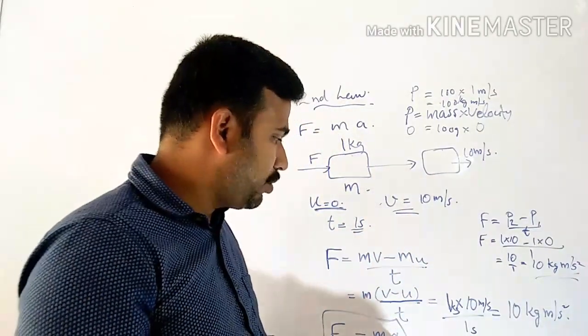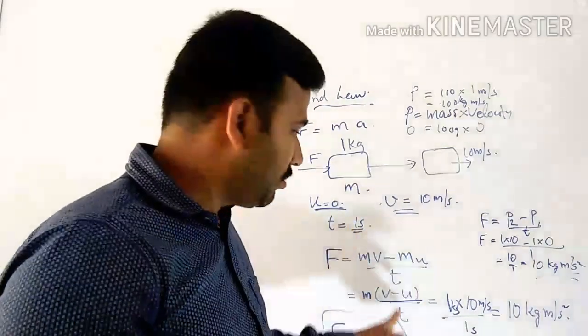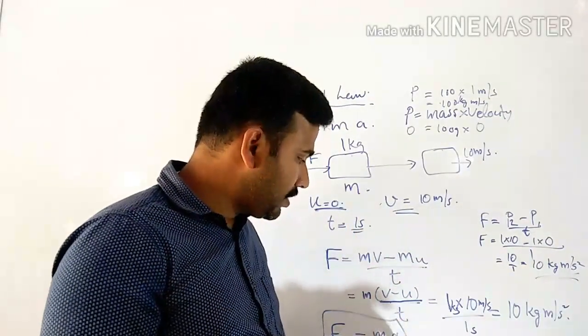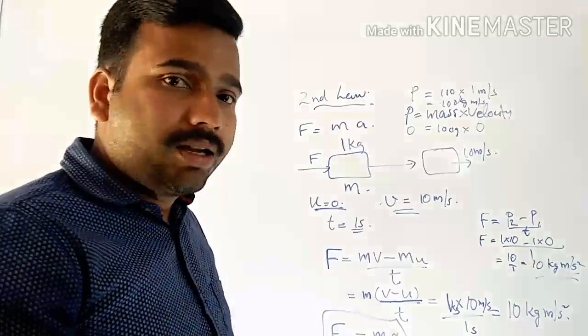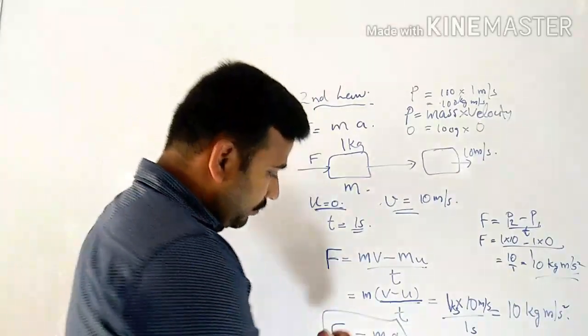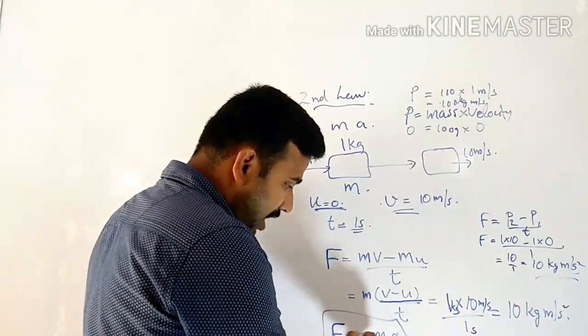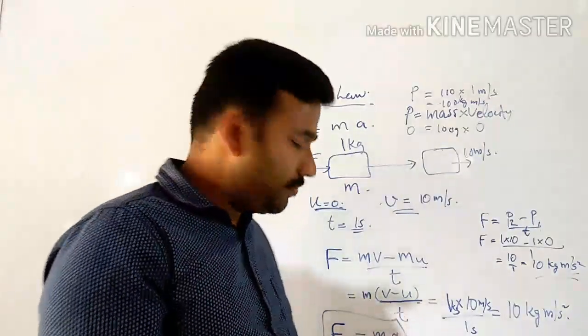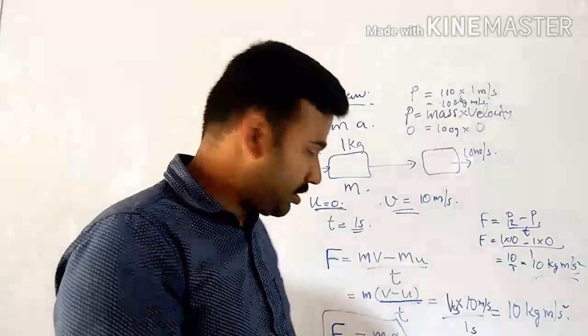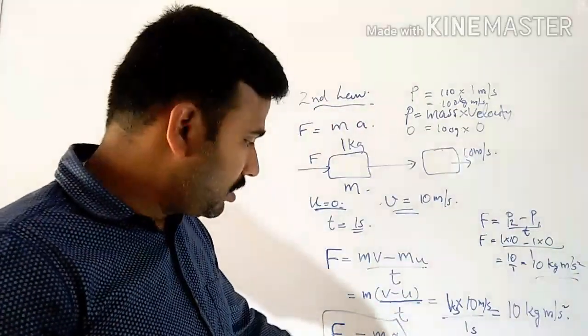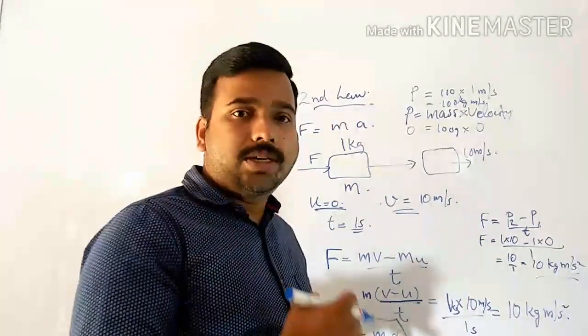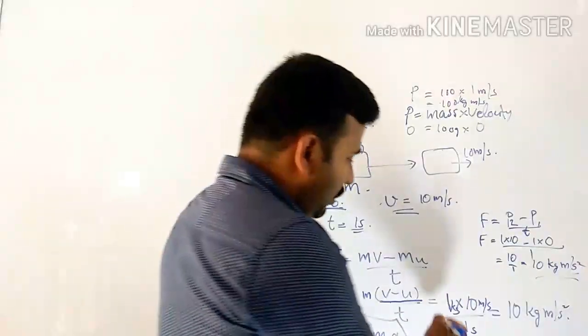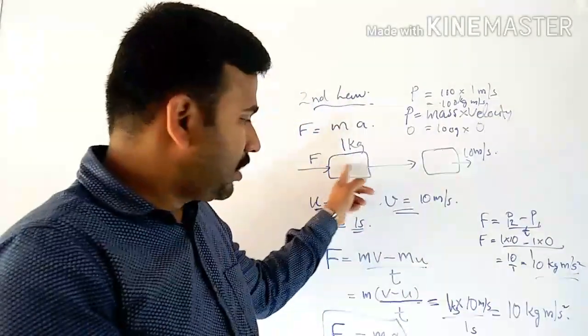So what is v minus u upon t? Change of velocity, the rate of change of velocity with time. That is what? Acceleration. So force is the product of mass and acceleration. Force is the product of mass and acceleration. So at last we come to this equation. This equation is very important. So let us now look at this particular situation.